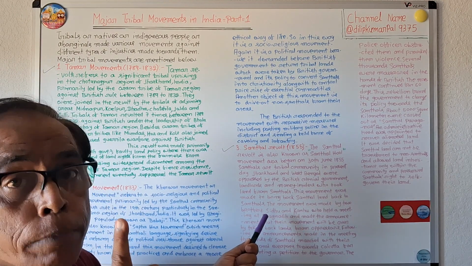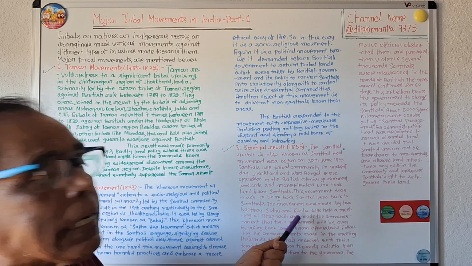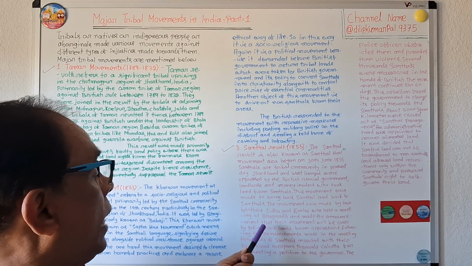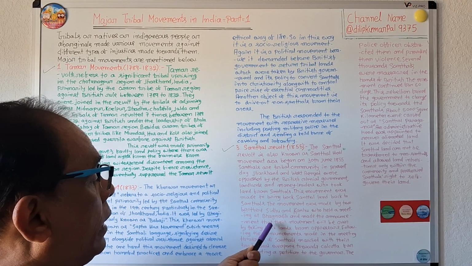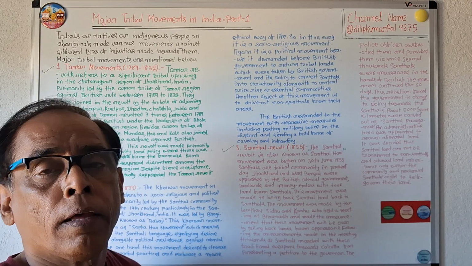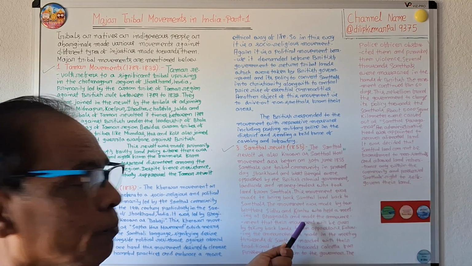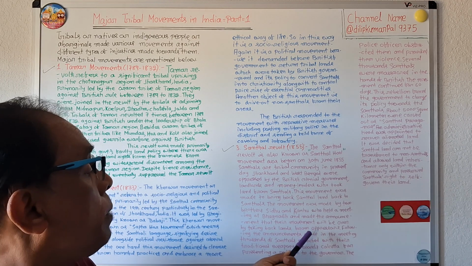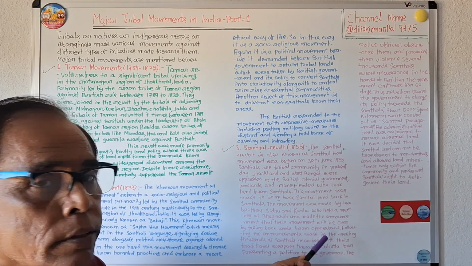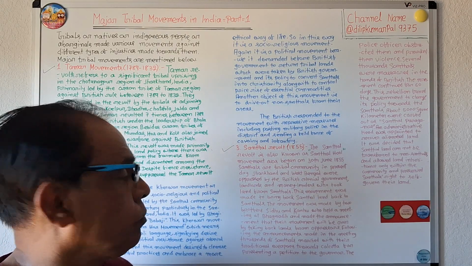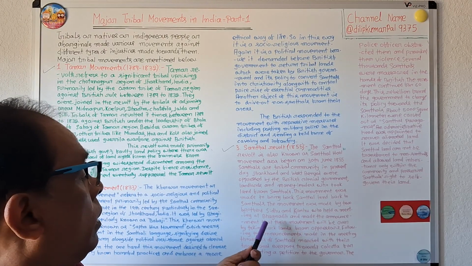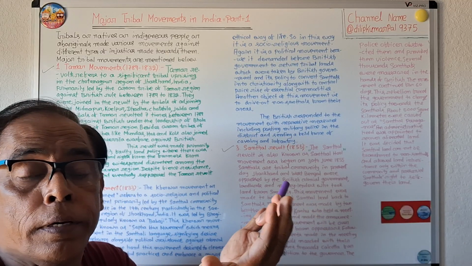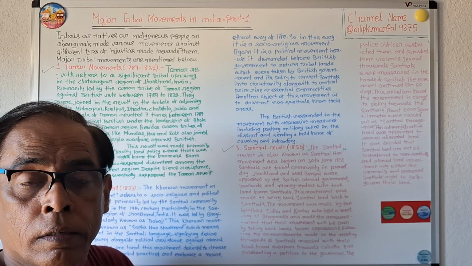This movement was led by two brothers, Sidhu and Kanu, who held a meeting at Bhagnadih. They announced that their movement would be over only when all the Santhal lands were taken back from the oppressors.